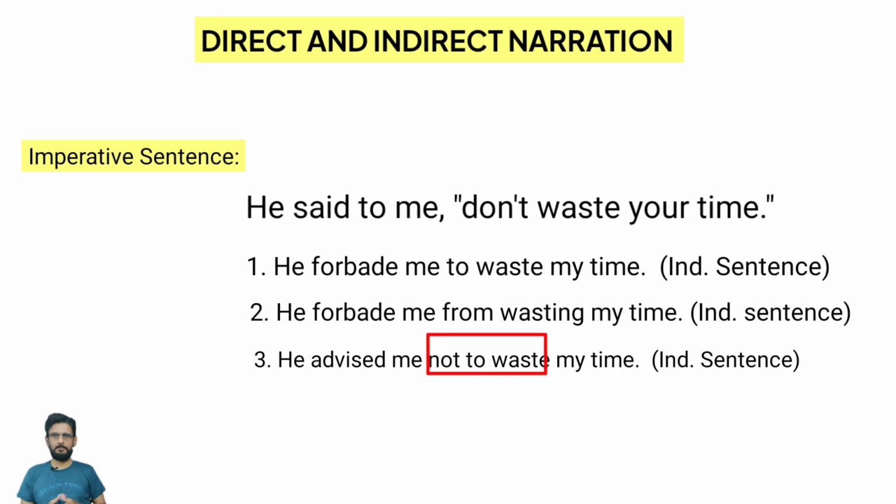Infinitive means to plus base form of the verb, right? So not is used, then to is used, then waste is used. My time, we have maintained it as it is, the way we used it in the previous changes. So this is how an imperative sentence is changed into indirect speech in three different ways.